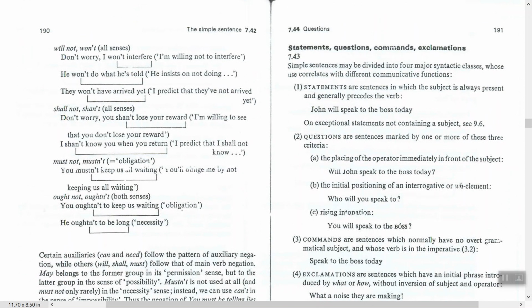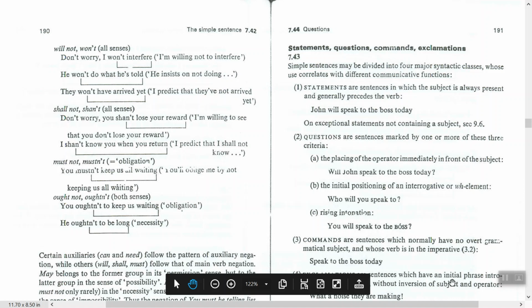Then we arrive at statements, questions, commands. Yes, we finish with this today. If you have any questions, if you don't understand any point, or if you have any suggestion, you can suggest to us. You can ask about any point. If it is not clear for you, I can explain it to you. Okay, thank you so much, and see you maybe this week.